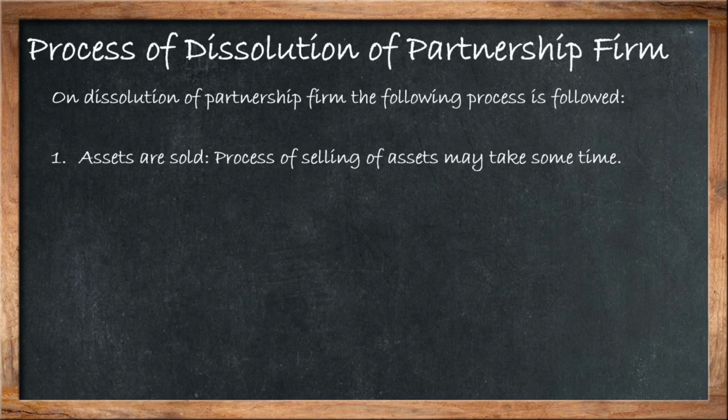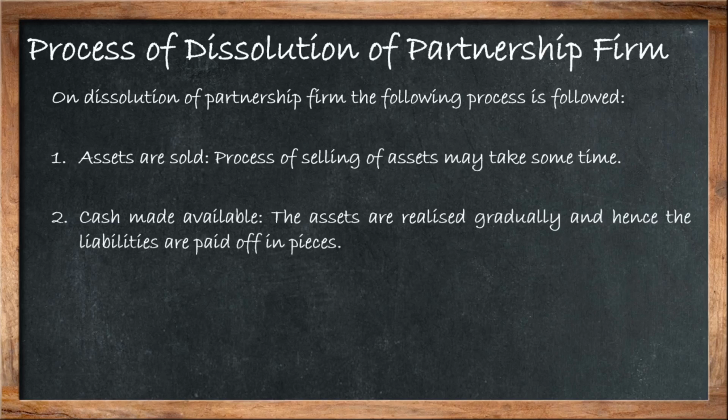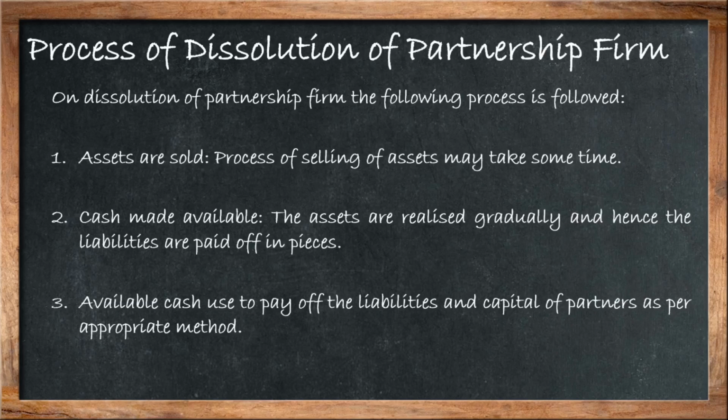What is the process? Assets are sold. That means the process of selling of assets may take some time, as I said earlier in the last slide. Assets have to be sold in the market, then you will get the money, that is, cash will be available in your hand. The assets are realized gradually and hence the liabilities are paid off in pieces. Available cash is used to pay off the liabilities and the capital of the partners by the appropriate method.